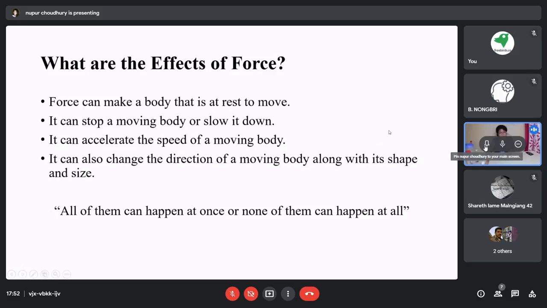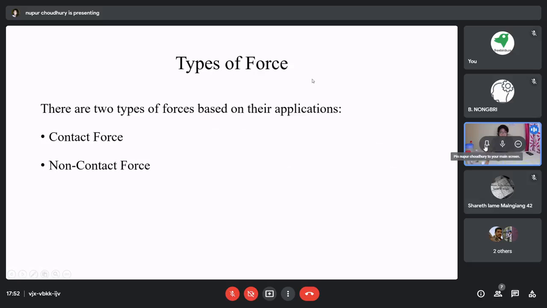Okay, so let's move to the next part, which is types of force. Now, when we are considering types of force, there are two types of force which are based on their applications. The one is contact force and the other one is non-contact force. In contact forces, the objects need to have contact with each other. However, in non-contact forces, there is no such requirement. We will look into it in detail in the next slide.